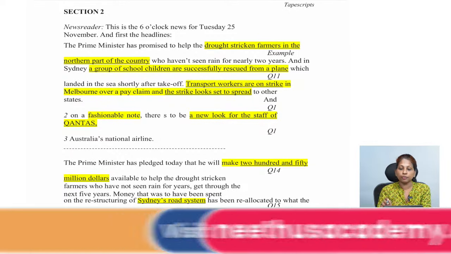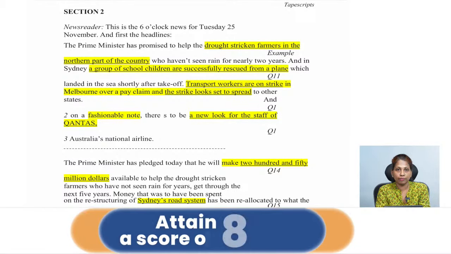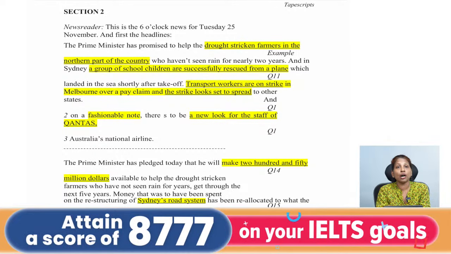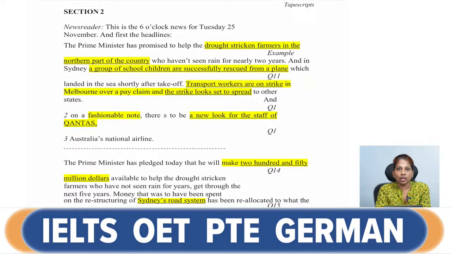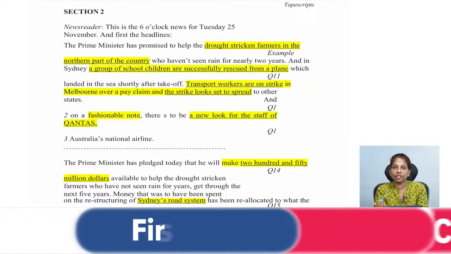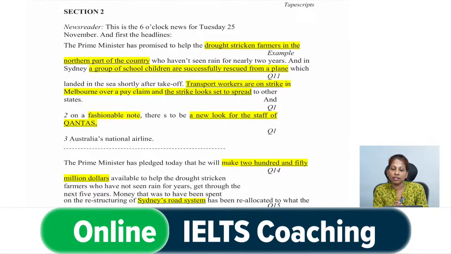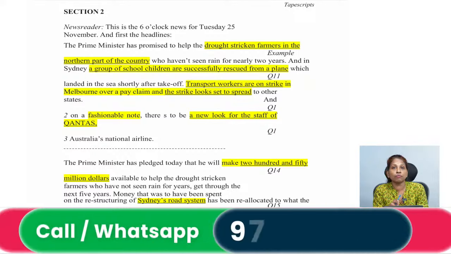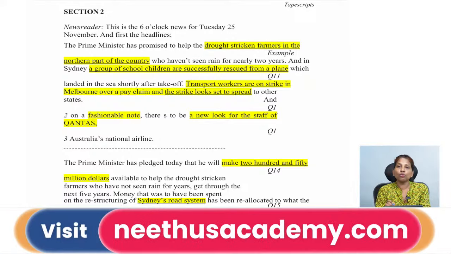Right. So that is the last piece of news in the choices which they are giving. He is telling that the staff of Qantas, the employees of Qantas, are going to get a new outfit or a new uniform. That's why he says on a fashionable note, a new look. Now, a new look can be anything. When a person is going for a new look, maybe they can cut their hair short, or color their hair, or anything. But here, in the beginning, they are telling on a fashionable note. Like I told, fashion is always connected to outfits, most of the time. So here there's a new look for the staff.